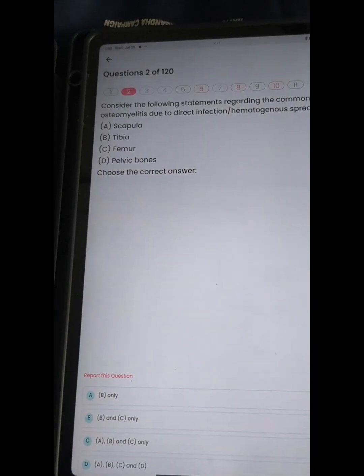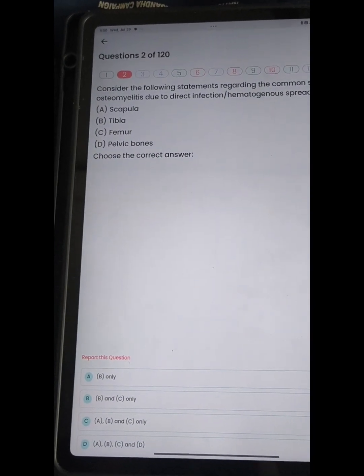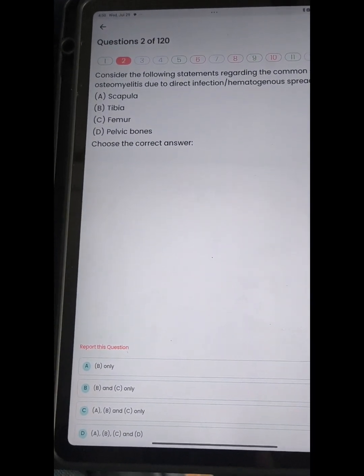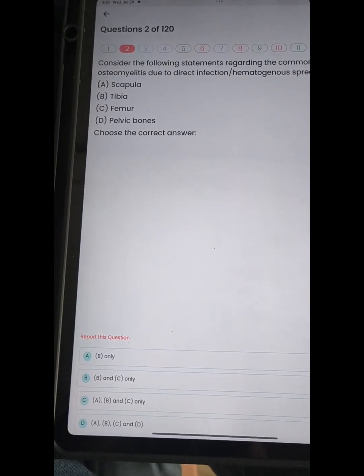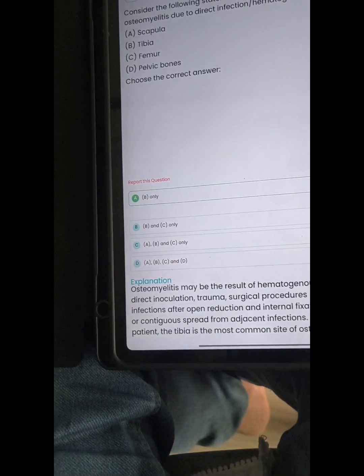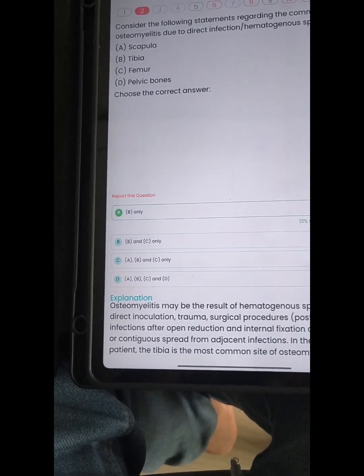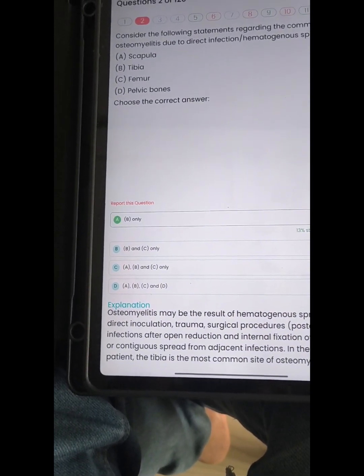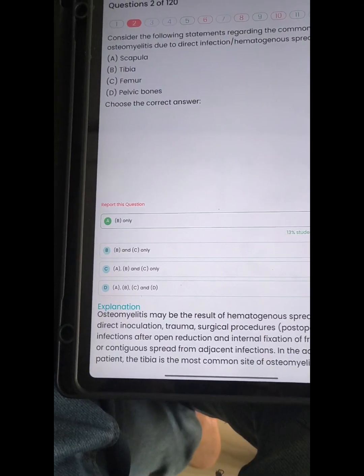Next question. In osteomyelitis, direct infection spread by the hematogenous spread. What is the answer? Tibia, scapula, femur, or pelvic bone? That is, in osteomyelitis, the hematogenous spread is only by tibia. Okay. So tibia is the most common site of osteomyelitis.